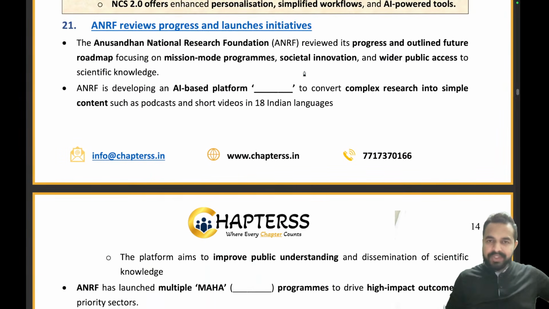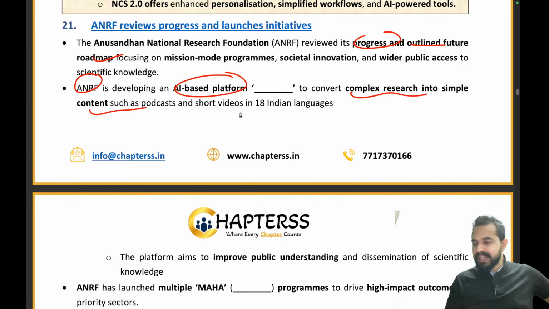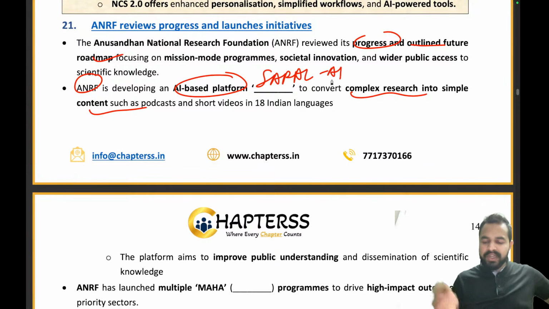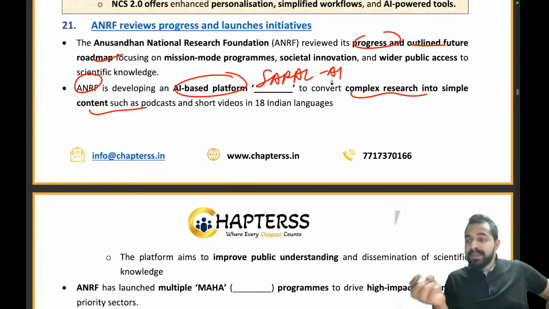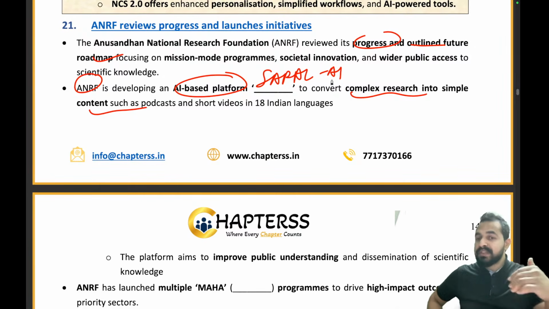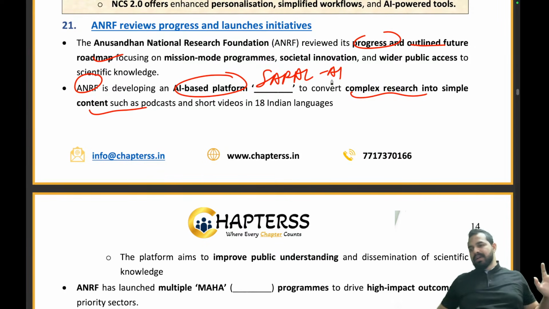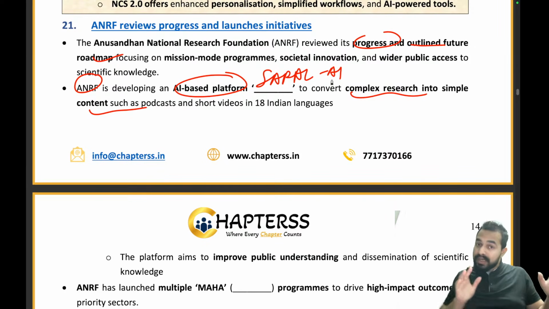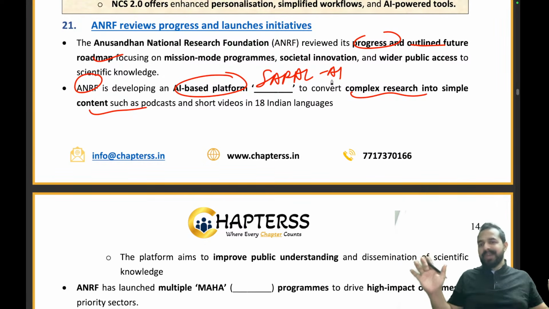The Anusandhan National Research Foundation has reviewed its progress and outlined a future roadmap. ANRF is developing an AI-based platform which will convert complex research into simple content. What is the name? It is Saral AI. Guys, see how easy it is. Simple means saral, right? Like we saw that the last scheme was quite technical in nature, but I explained it in a simple way, right? So that is Saral AI.